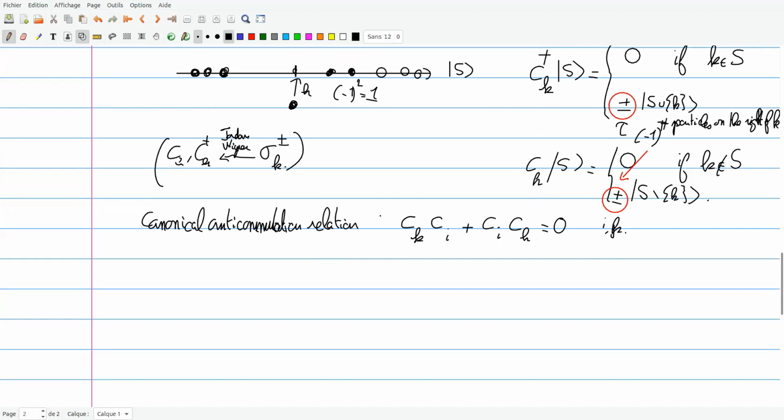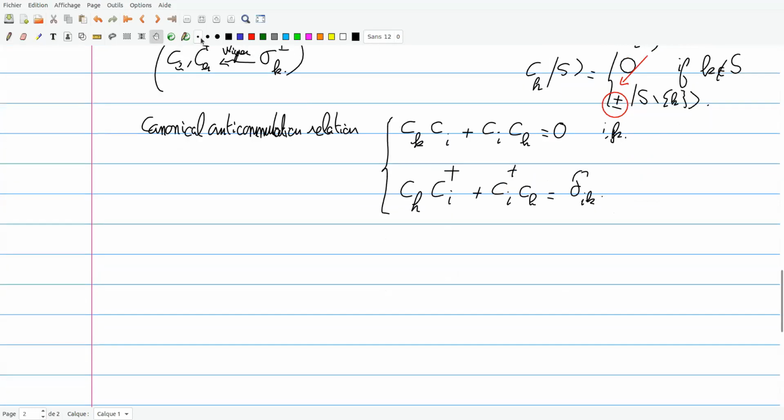There is of course the same relation when I take the daggers, the adjoints. And the non-trivial one is this one, and it's going to be delta ik. That is, it's going to be 0 if i is different from k, but it's going to be 1, the identity operator, if i is equal to k.